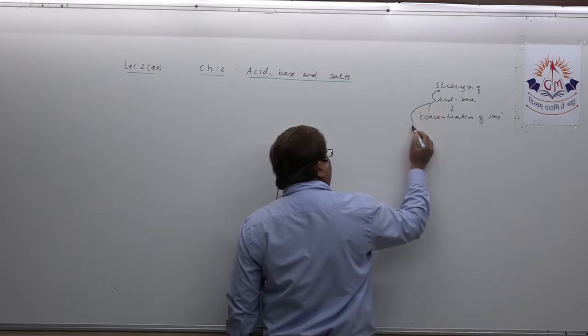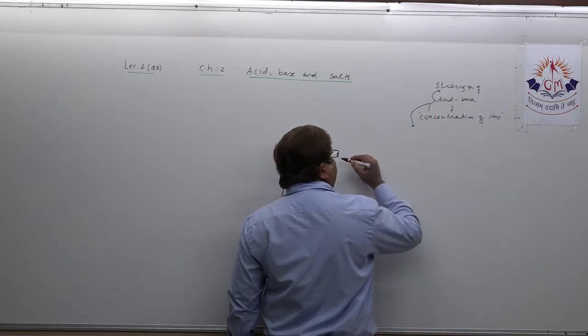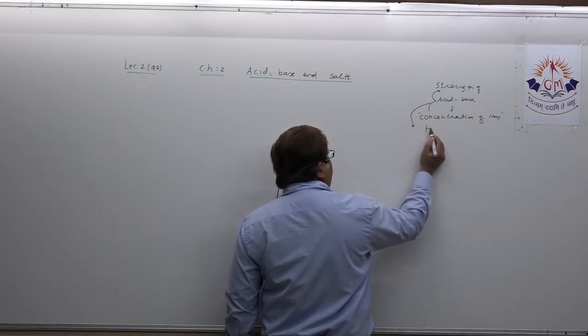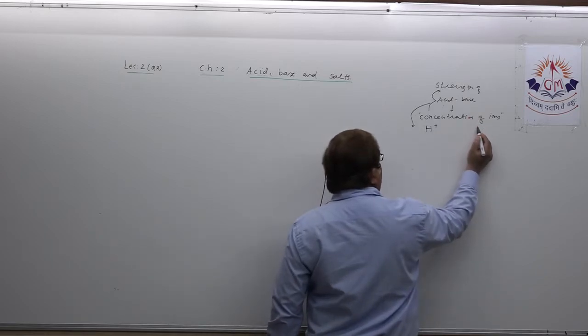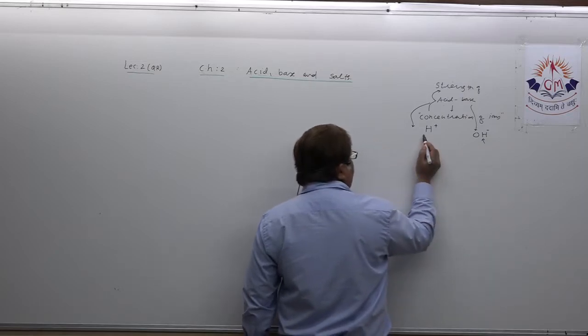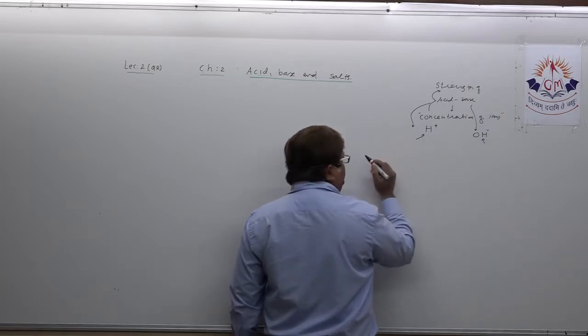You all know very well that acid always releases H plus ion, and base always releases OH minus ion. You can call this hydroxide ion, and this is called hydrogen ion.